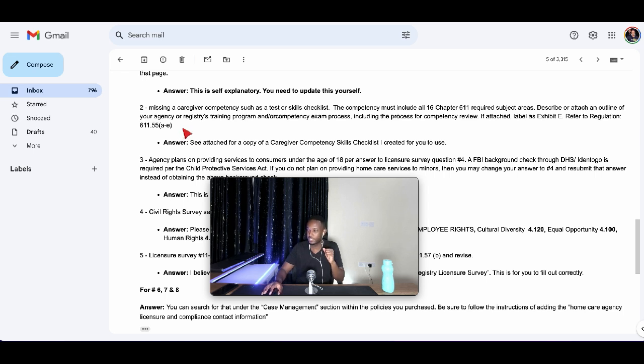What's great about ChatGPT is that you can copy this exact phrase right here that says "describe or attach." You can literally copy this and then rephrase it as a query for ChatGPT. So I'm going to jump into ChatGPT right now so I can show you how I was able to rephrase this statement here to make it make sense for ChatGPT.